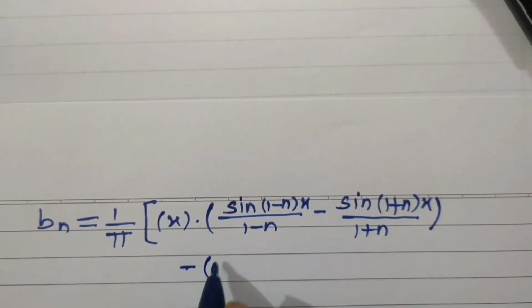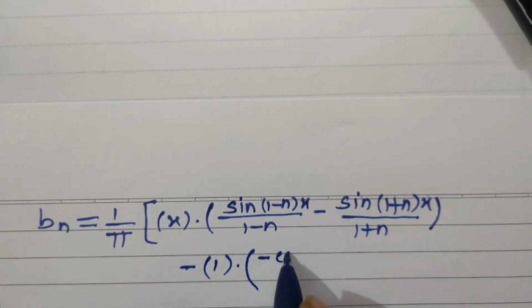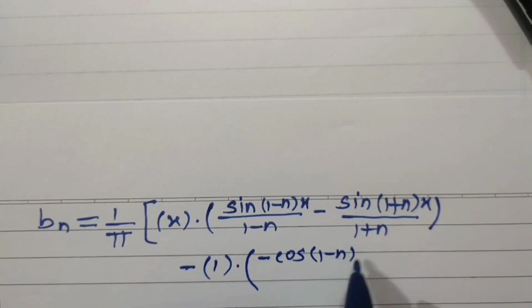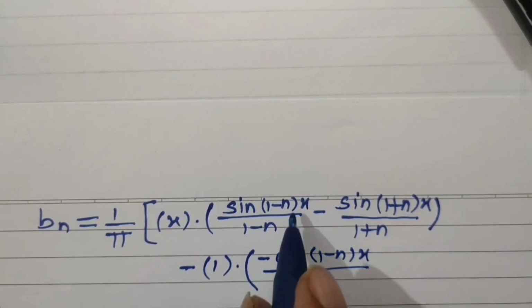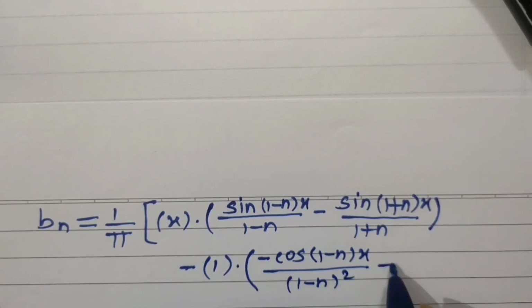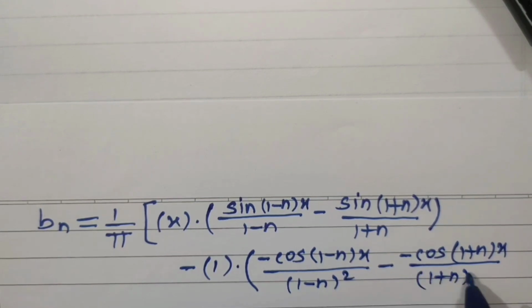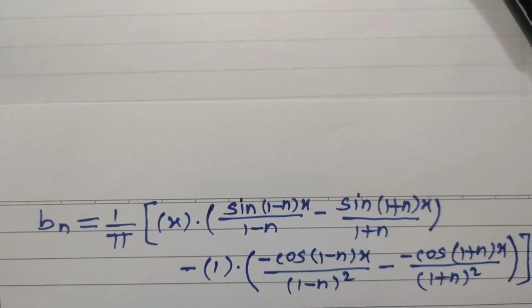Minus derivative of x is 1 into integral of this bracket, minus cos of 1 minus n times x divided by the derivative of 1 minus n times x, which is 1 minus n, and with this 1 minus n, that becomes 1 minus n whole square, minus integral of this, minus cos of 1 plus n times x divided by 1 plus n whole square, and then this square bracket is closed, and the limits are from 0 to pi.